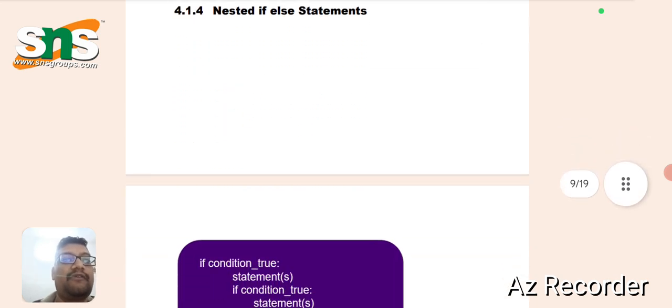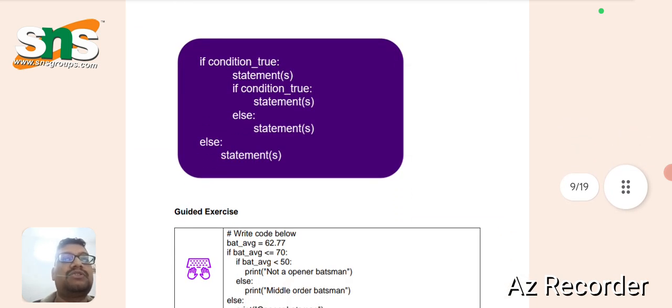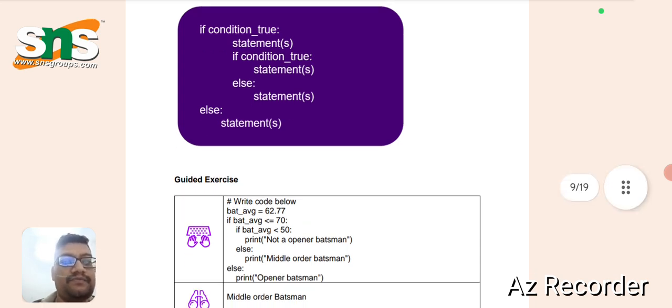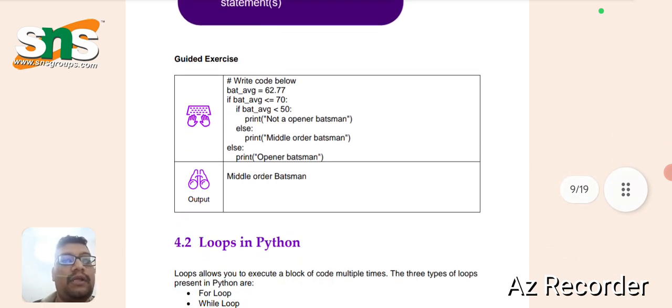Next one, the nested if else statement. So this is the syntax for nested if. It consists of condition_is_true statement. If condition_is_true, it again goes to statements. So here, an if is checked inside another if condition. This is known as nested if. Elif is nothing but another if statement given outside the if condition, whereas in nested if, it is always given inside the if. So this is how a nested if works.